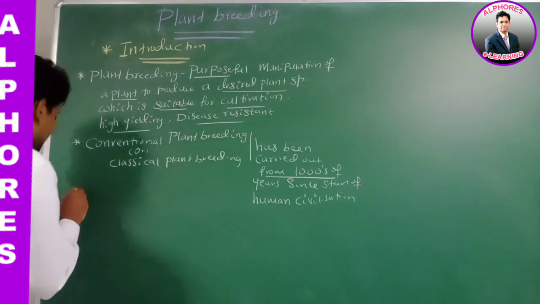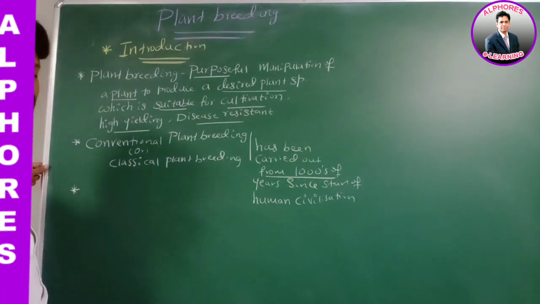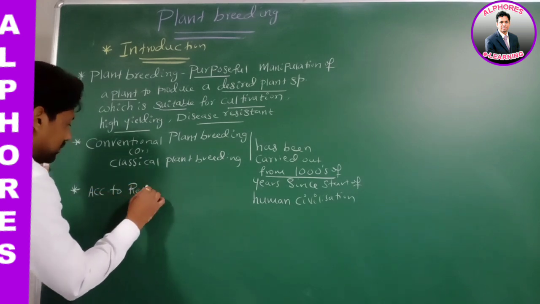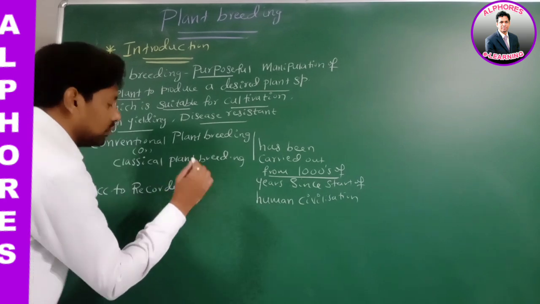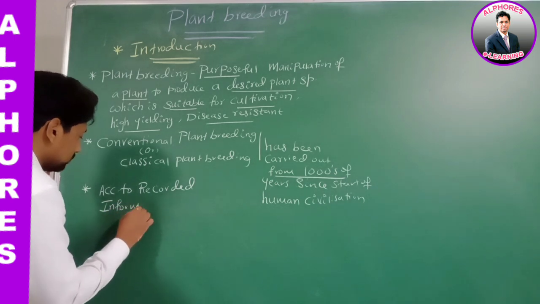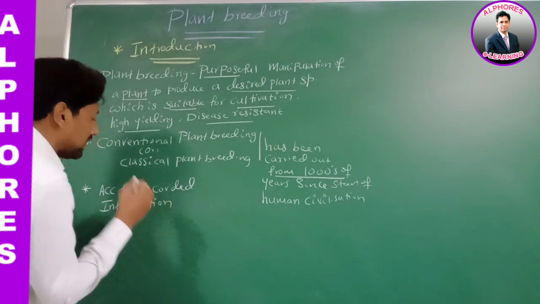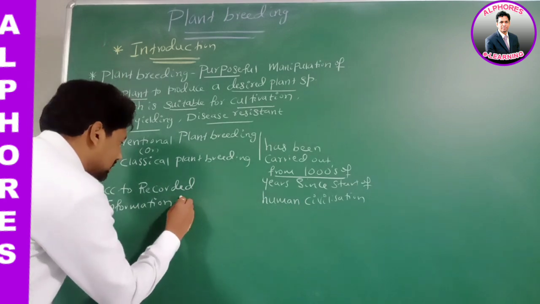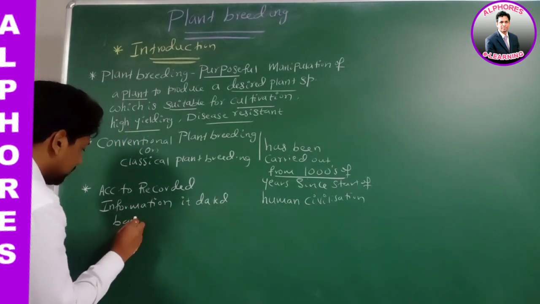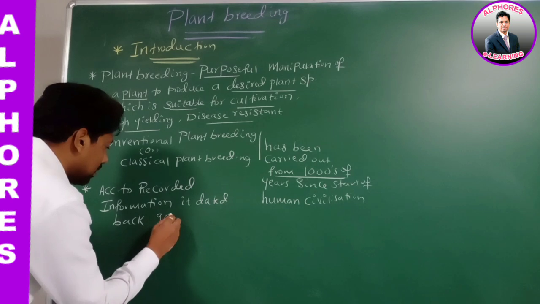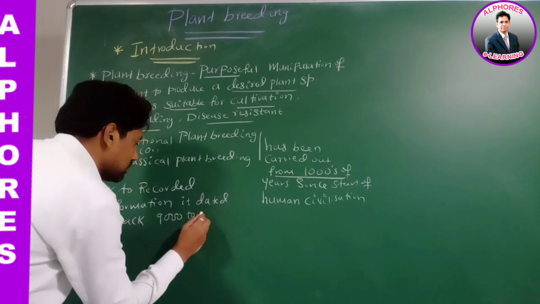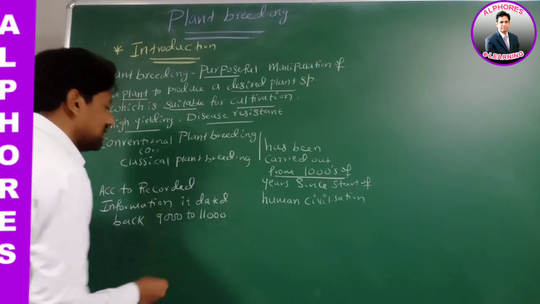But according to recorded evidences, there is recorded information. According to recorded information, it dates back 9,000 to 11,000 years.